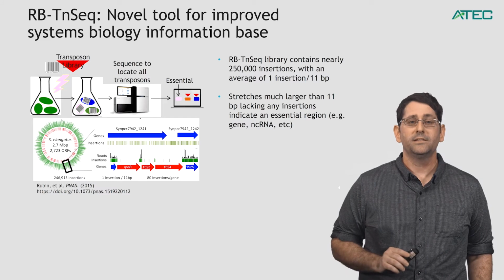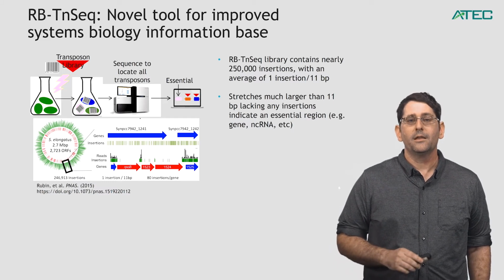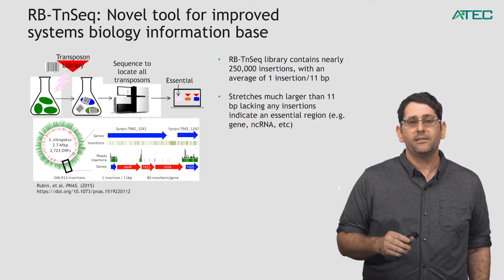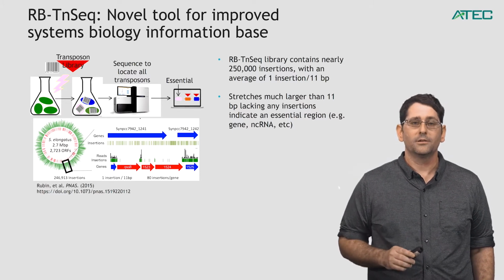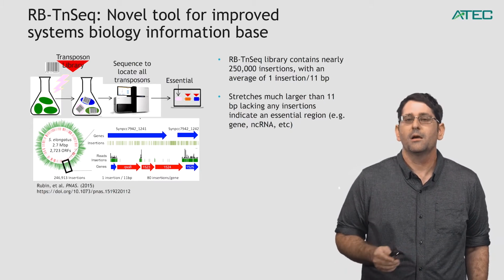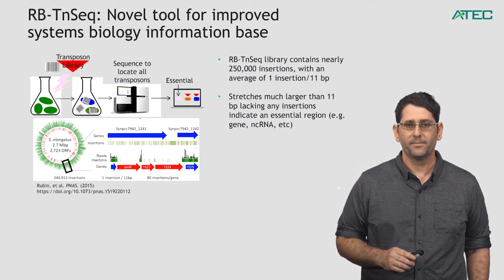And you can see with the blue arrows on the upper part of the lower panel, where it says SYNPCC 7942-1241, that this is just a region of genes where these genes are not essential, and you can see the places where insertions are located, and they're pretty uniformly distributed all throughout those genes. Again, about once every 11 base pairs.